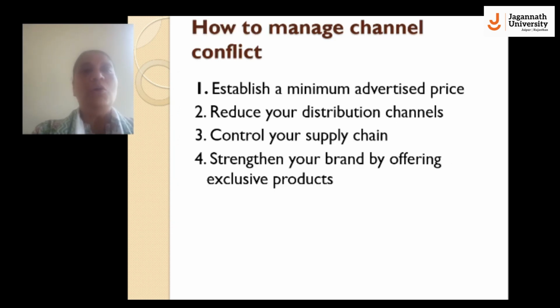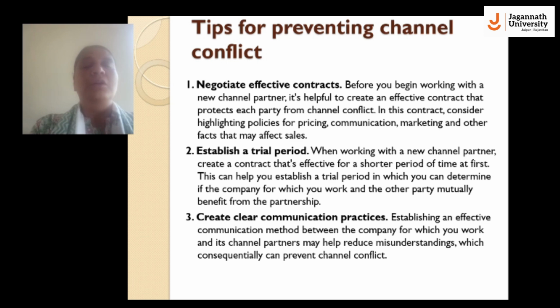Now we will discuss how to manage channel conflict. We can manage channel conflict by establishing a minimum advertised rate, reducing distribution channels, controlling your supply chain, and strengthening your brand by offering exclusive products. These are some of the tips for preventing channel conflict: negotiate effective contracts, establish a trial period, and create clear communication practices.